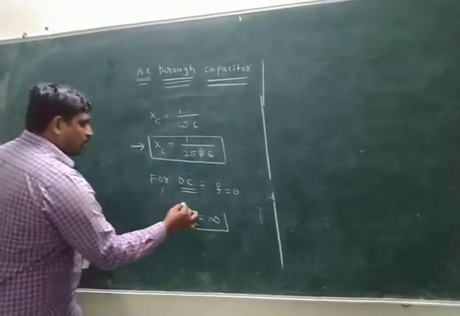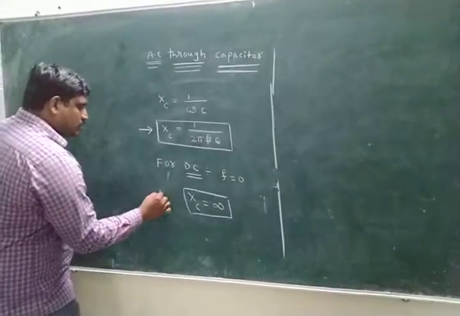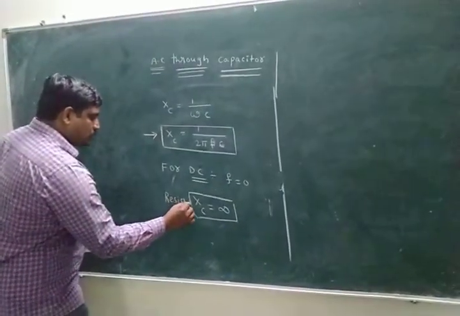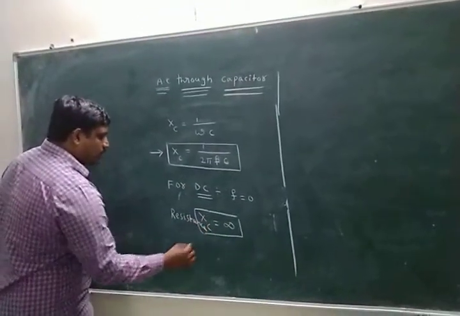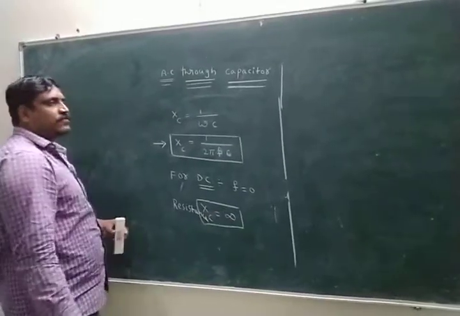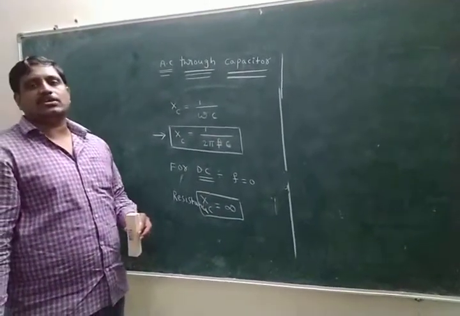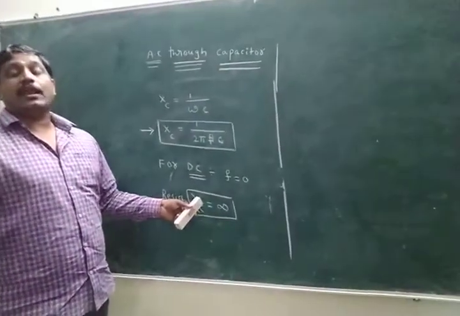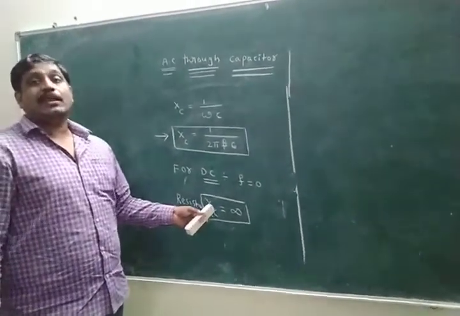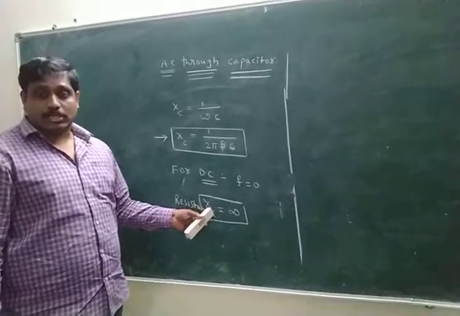XC is generally called the resistance in the capacitor. Resistance means opposition in the capacitor. Opposition in the capacitor is infinity. Its meaning is the capacitor does not allow DC.